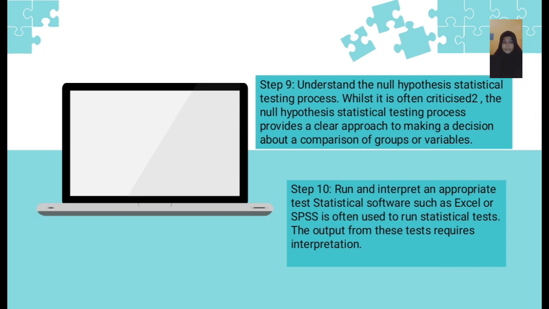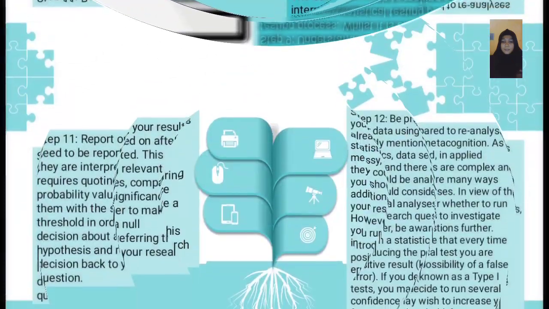or variables. And the tenth step is to run and interpret appropriate tests. Statistical software such as Excel or SPSS is often used to run statistical tests. The output from the test requires interpretation.